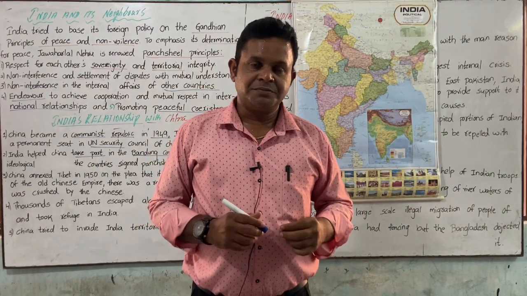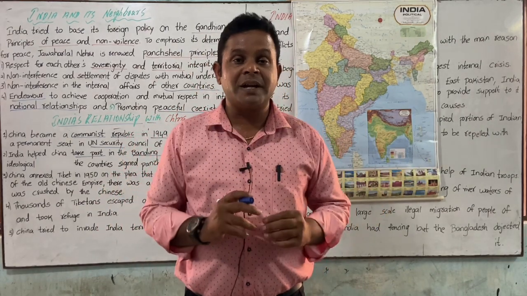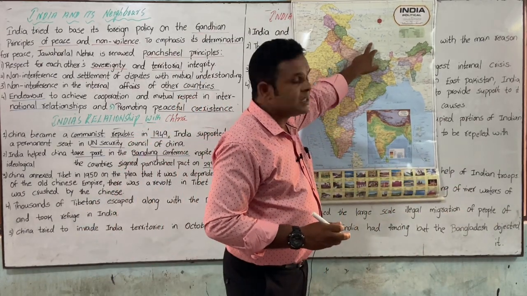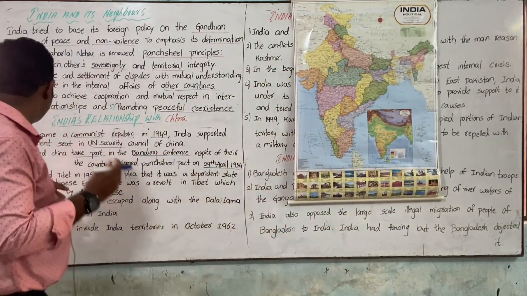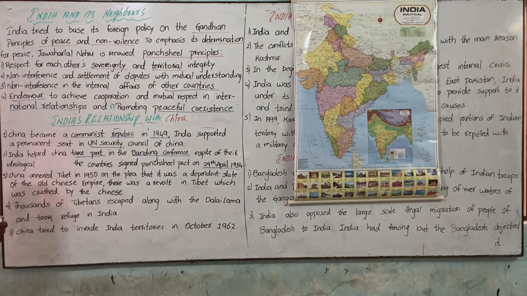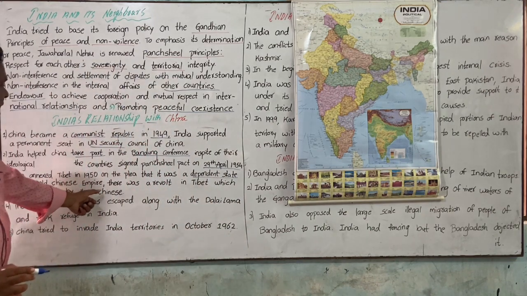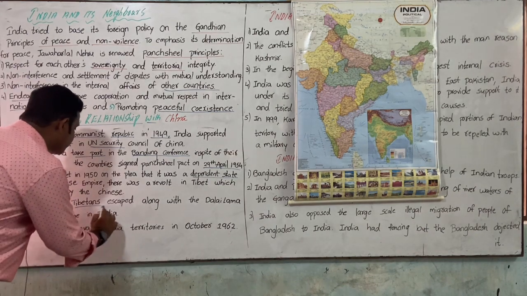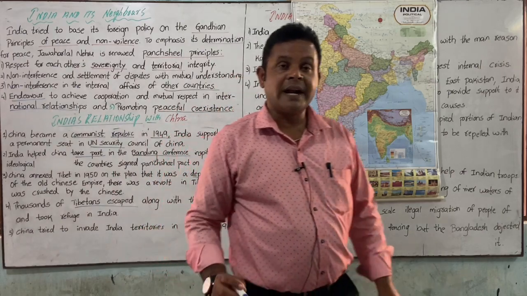including the Dalai Lama. So that is what they are asking: why have you supported the Tibetans, when we are ready to annex and capture that region? You can see the map clearly showing what we call Tibet. So that is what it says here. China annexed Tibet in 1950 on the plea that it was a dependent state of the old Chinese empire. There was a revolt in Tibet which was crushed by the Chinese. Thousands of Tibetans escaped along with the Dalai Lama and took refuge in India. China tried to invade Indian territories in October 1962.